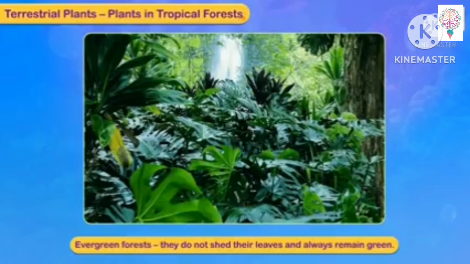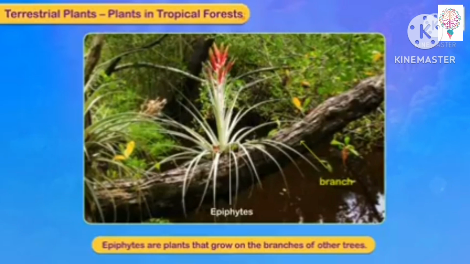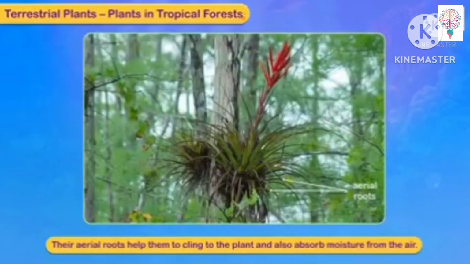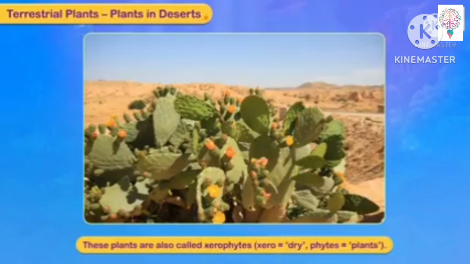Epiphytes are plants that grow on the branches of other trees. The aerial roots help them to cling to the plant and also absorb moisture from the air. Plants in desert like cactus, these plants are also called xerophytes. Xero means dry, phytes means plants. They will grow in desert, that is dry area.